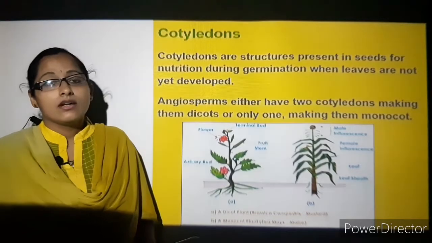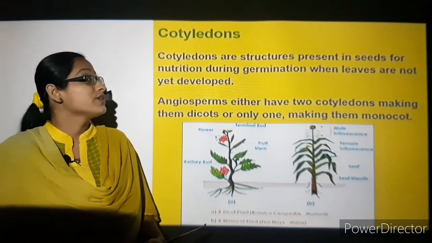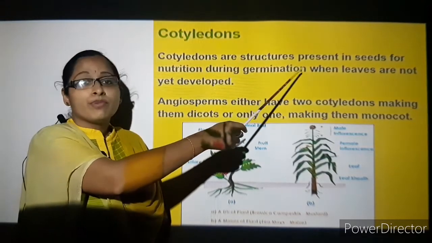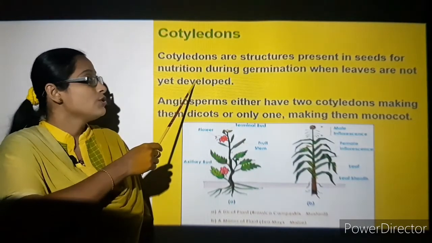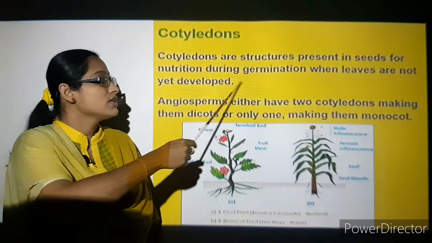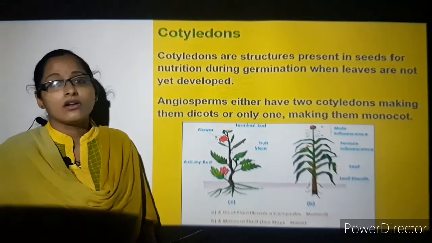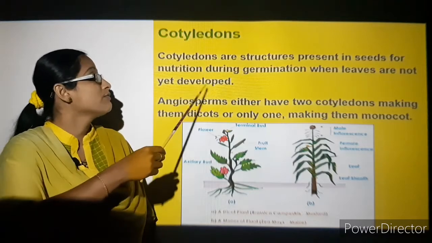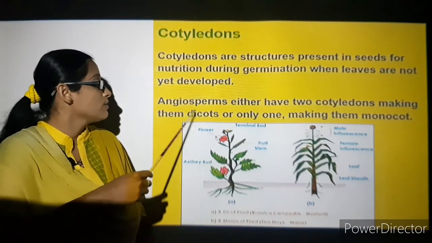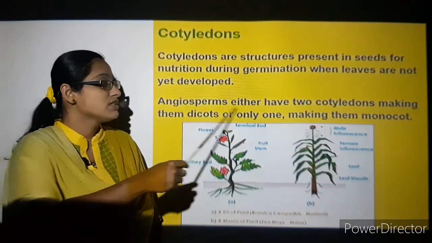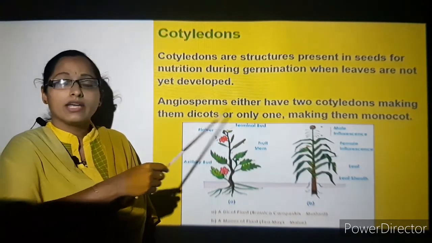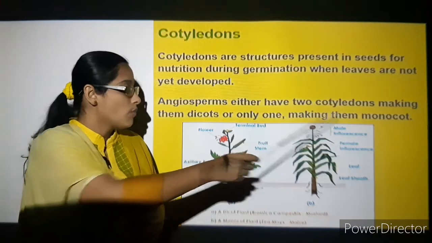Let's understand more about the angiosperms with respect to cotyledons. Cotyledons are structures present in the seeds for nutrition during germination, when leaves are not yet developed. The leaves take nutrients from the cotyledons. Angiosperms either have two cotyledons, making them dicots, or one, making them monocots.